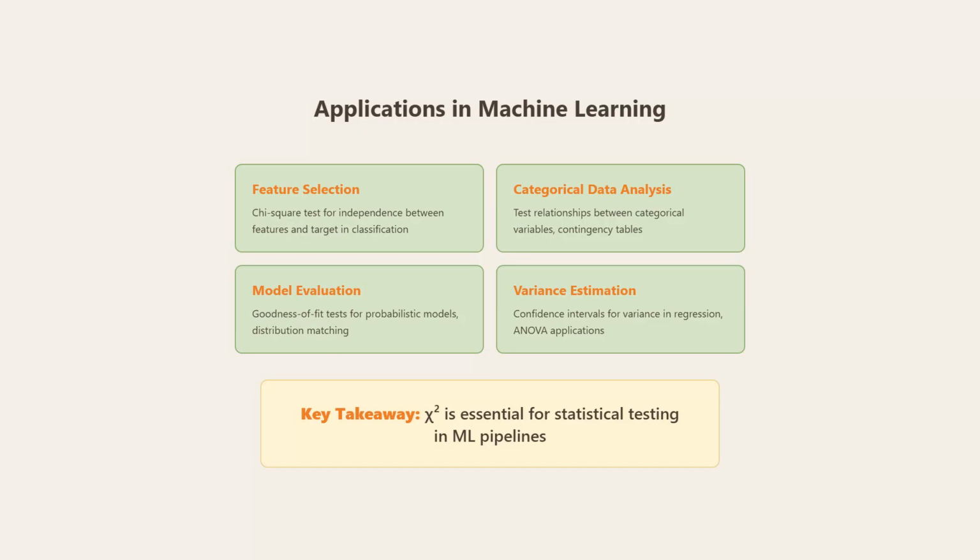Use it for feature selection with the chi-square test for independence between features and target in classification. Categorical data analysis tests relationships between categorical variables using contingency tables. Model evaluation uses goodness of fit tests for probabilistic models and distribution matching, and variance estimation creates confidence intervals for variance in regression and ANOVA applications. The key takeaway? Chi-square is essential for statistical testing in ML pipelines.